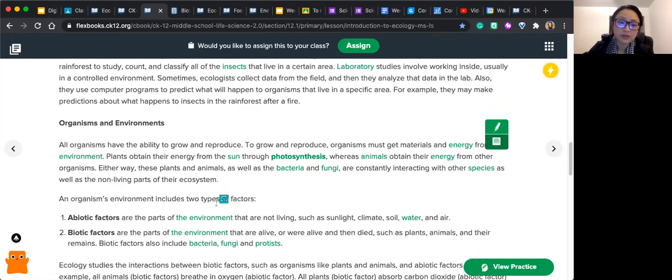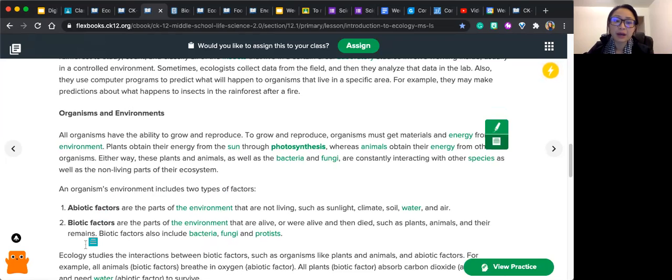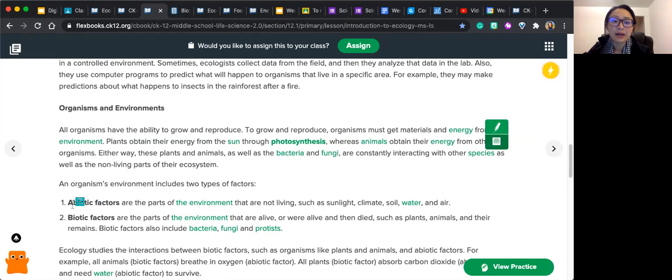And we've talked about this, right? We've talked about abiotic and biotic factors. Abiotic parts of the environment are not living. Remember, the prefix a means without or not. These are things like sunlight, the climate, which is temperature over a period of time, soil, water, and air. These are all abiotic factors.